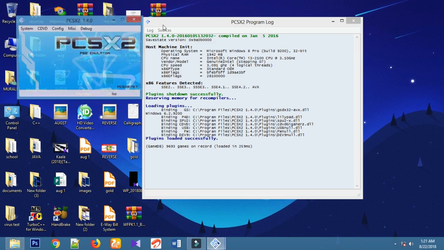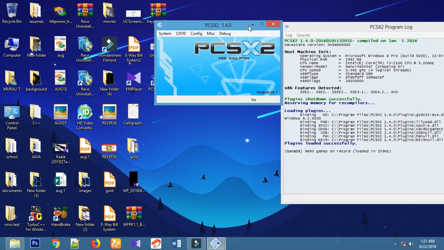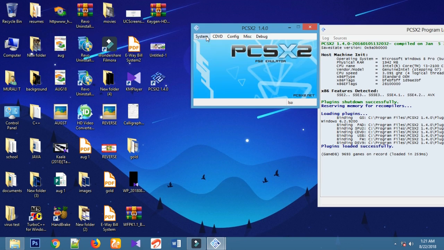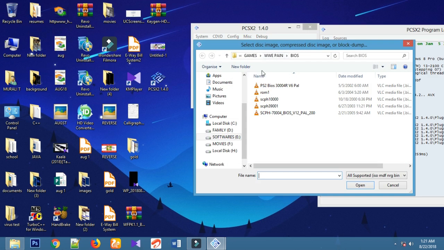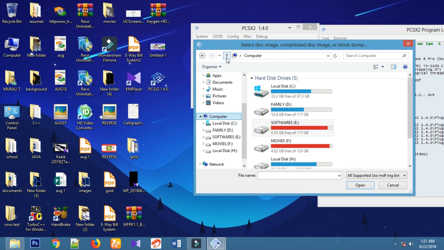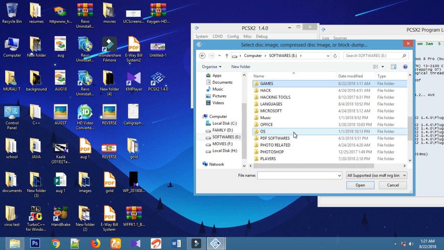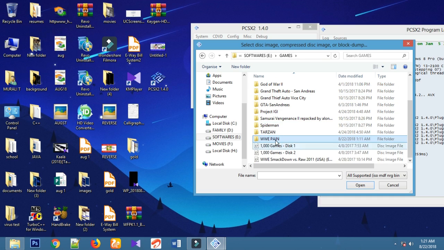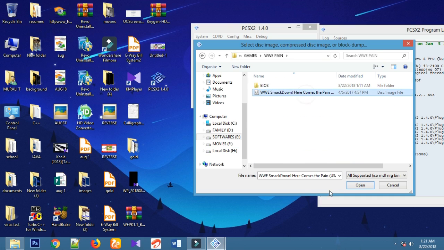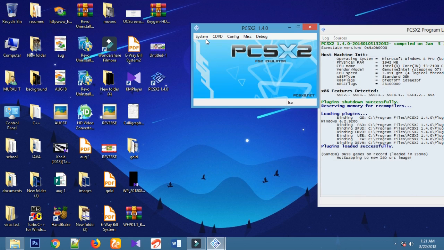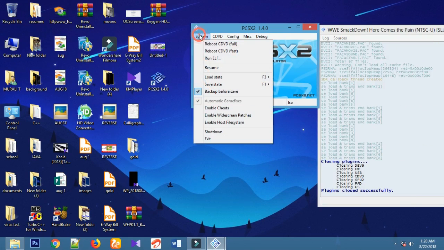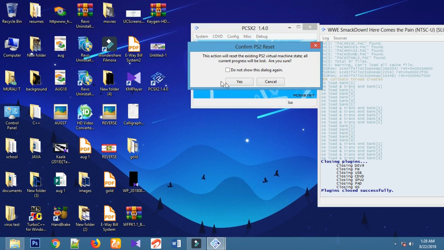This is just an emulator. We have to connect the emulator with the game. For that, click on CDVD and choose ISO selector and choose the file that you have downloaded as the ISO file of the game. Click on the open button. So now you have to click either on run file, fast or full. So now the game starts to run. You can enjoy this game.